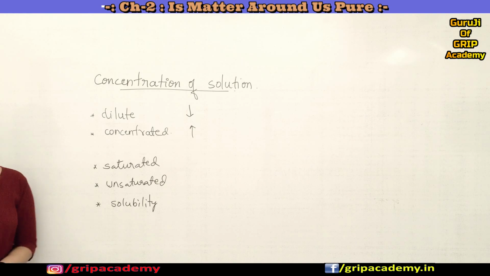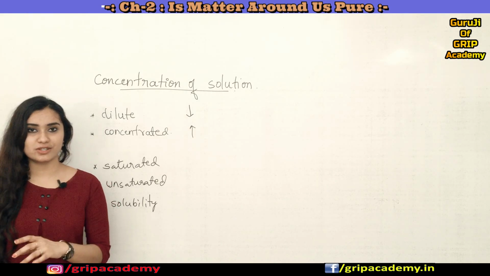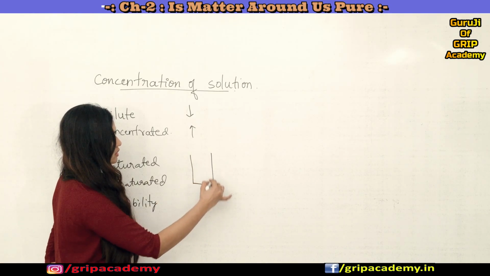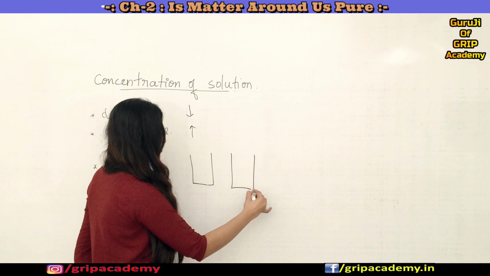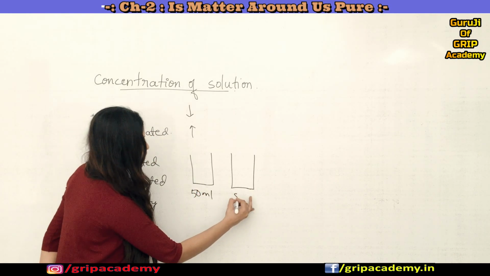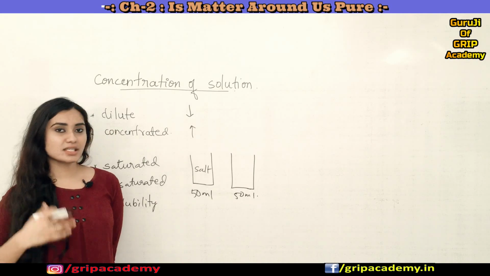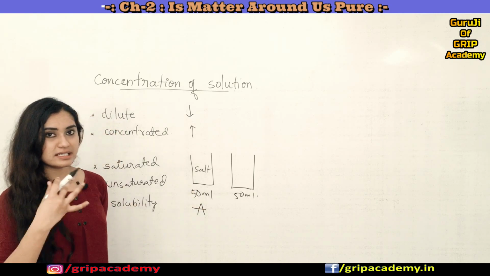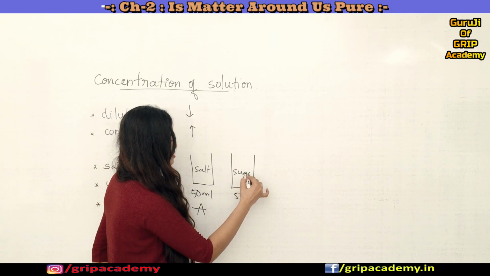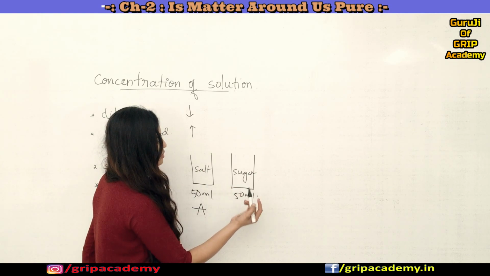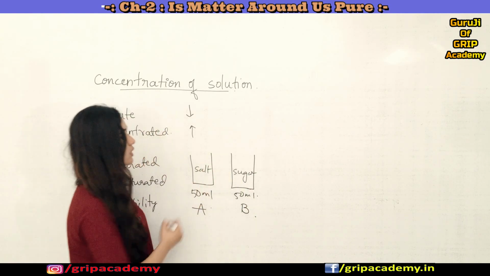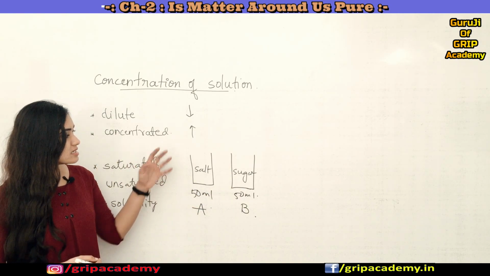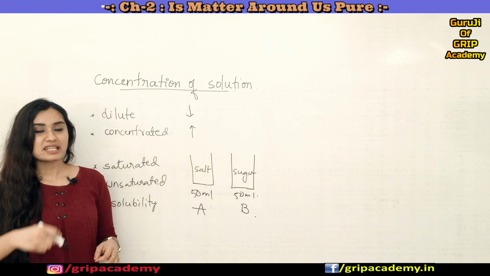Fine. So now what is a saturated solution or an unsaturated solution? To understand this, they have given an activity in your textbook. They tell you to take 2 beakers of 50 ml of water, dissolve salt in one beaker, name it A, and in the other dissolve either sugar or barium chloride. You can call it beaker B.